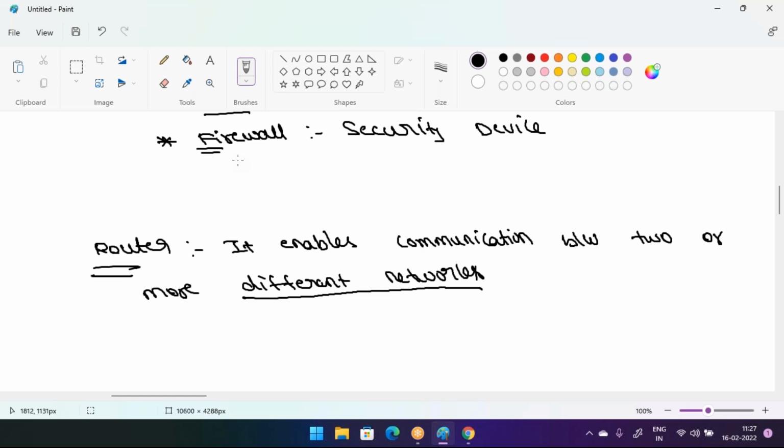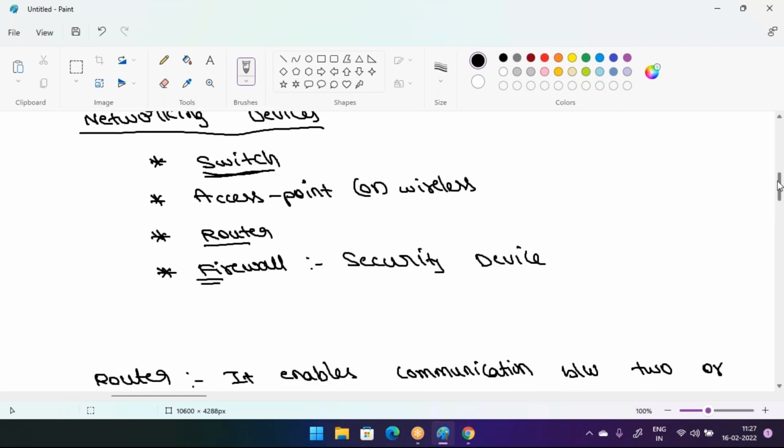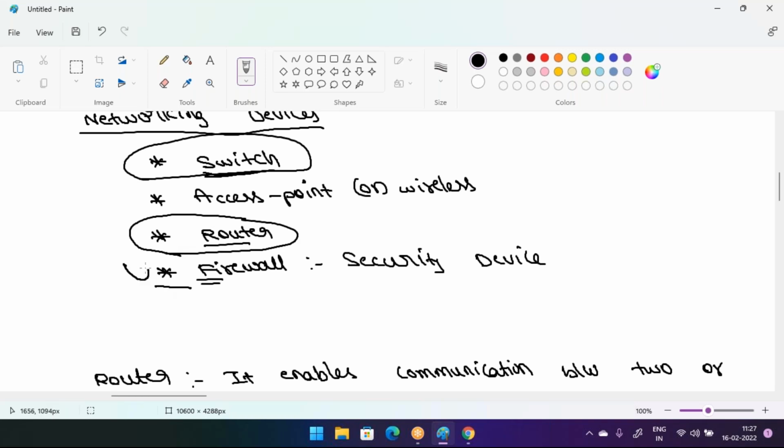But at our CCNA level, we majorly focus on the switch and the router only. We didn't focus mainly on the firewall, and we don't discuss it here anymore. It is a separate module, one different module.